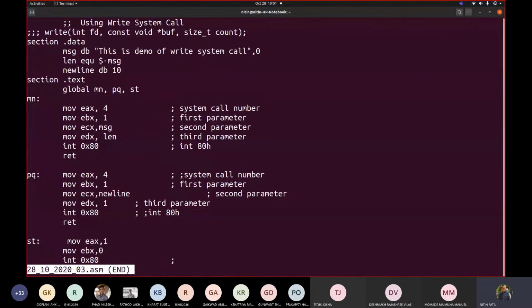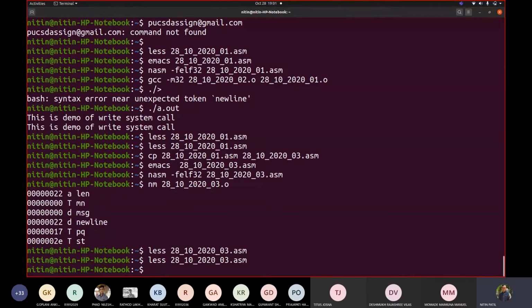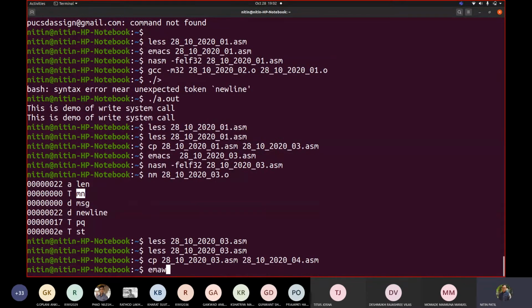Now I'm going to introduce one important instruction. Okay, let us see this. I will copy this code. By the way, what are the names that I used in global? You can give them separate calls, for example call PQ, call ST, call MN, like in the second file, and try that. You can see what exactly happens there. Fine. So let me copy this. I copied it. Let me go to this file.